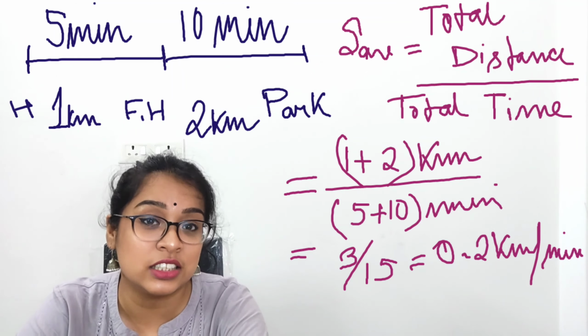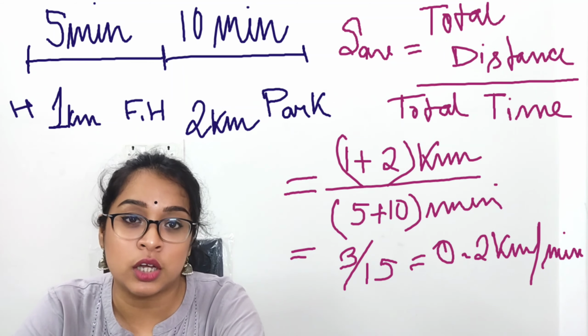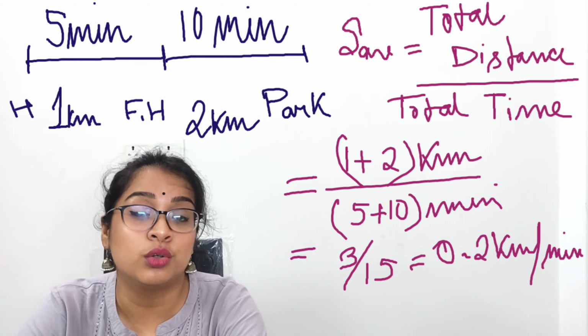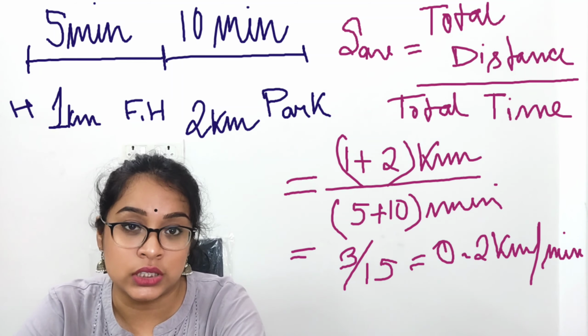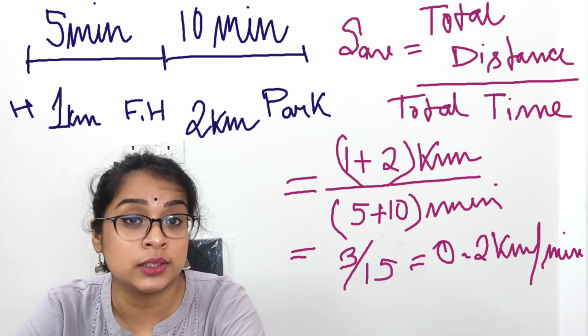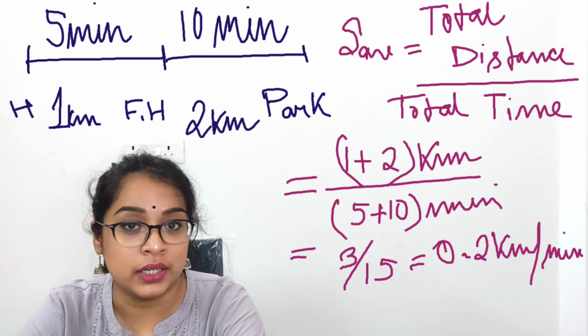The first distance was covered in 5 minutes and the next in 10 minutes, so the total time was 15 minutes. So in this case, you can easily find out the speed, that is 3 by 15 km per minute. The distance may be in meters or kilometers, and the time may be in minutes, seconds or hours.